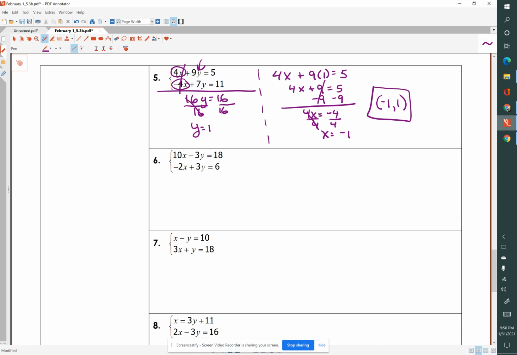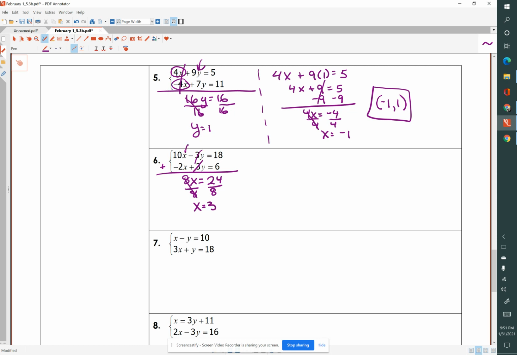Okay, number 6, 10x minus 3y equals 18, negative 2x plus 3y equals 6. So I'm just going to add these two together. Nothing changes, right? So negative 3, positive 3, those cancel. And 10 minus 2 is 8x equals 24. Divide both sides by 8, and x equals 3.